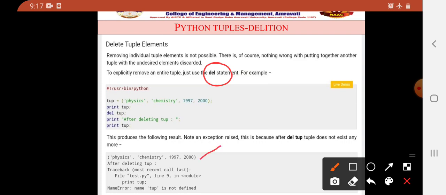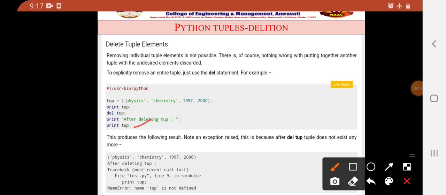Okay, then del tuple. So what happened in this case? Traceback, most recent call last, file test.py, line number 9, in module, print tuple. ओके, सो आपने यहाँ पे देखिए del tuple करने के बाद जो आपका ये tuple था that will be deleted, and after that we will print after deleting tuple, so it will give the error.